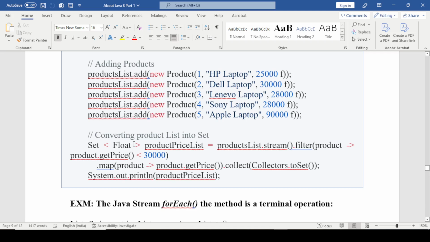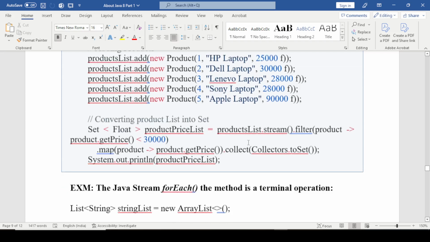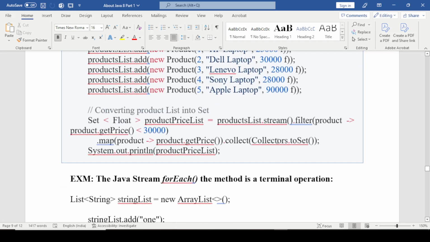Suppose we create a product price list, and after that we add the filtering according to our requirement of the product. Here we use a map for storing the product and price, and after that we collect the items using collect, and then print the items.